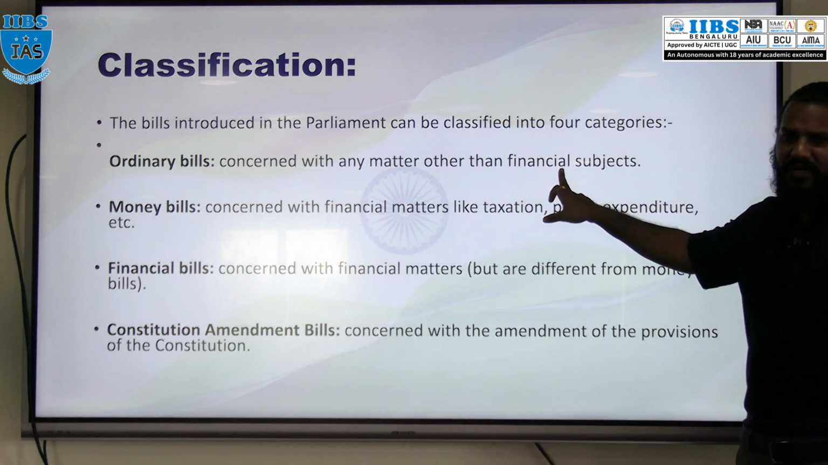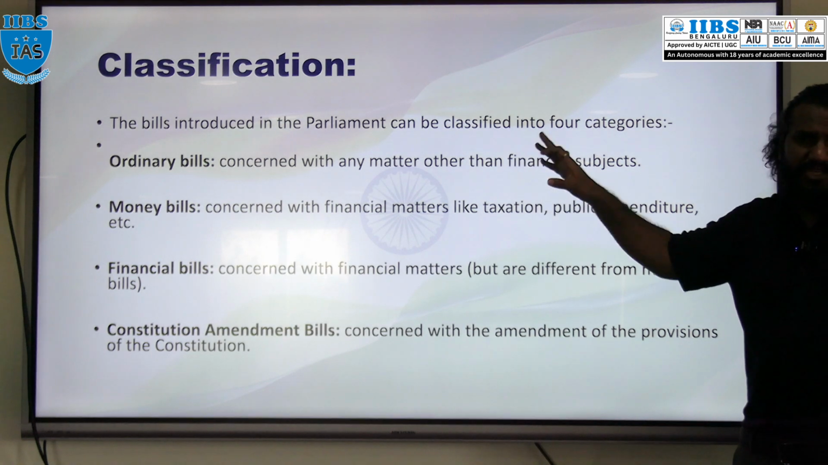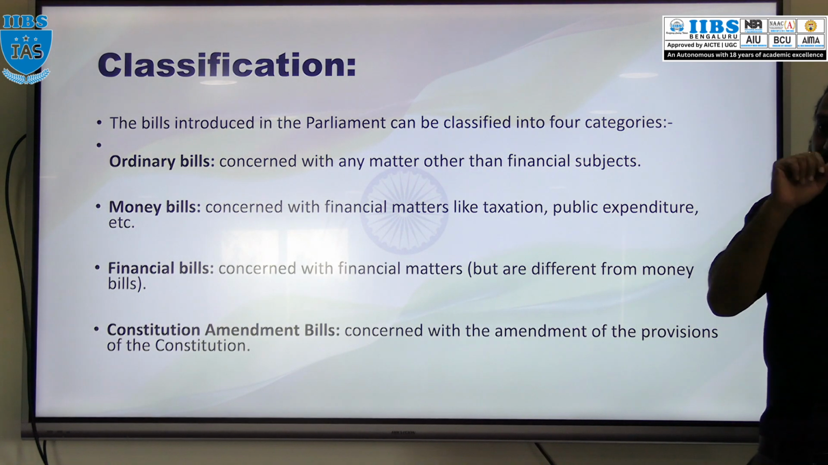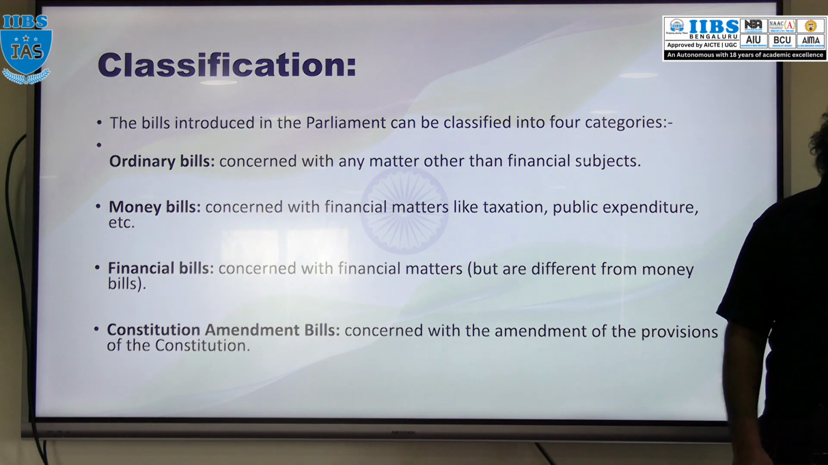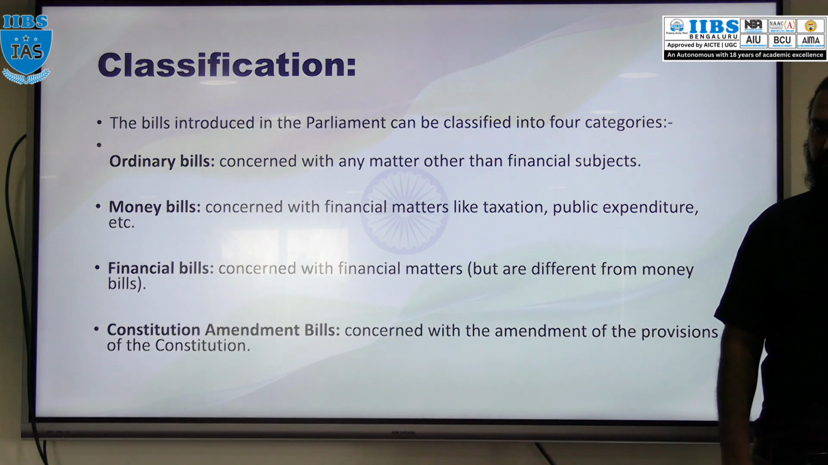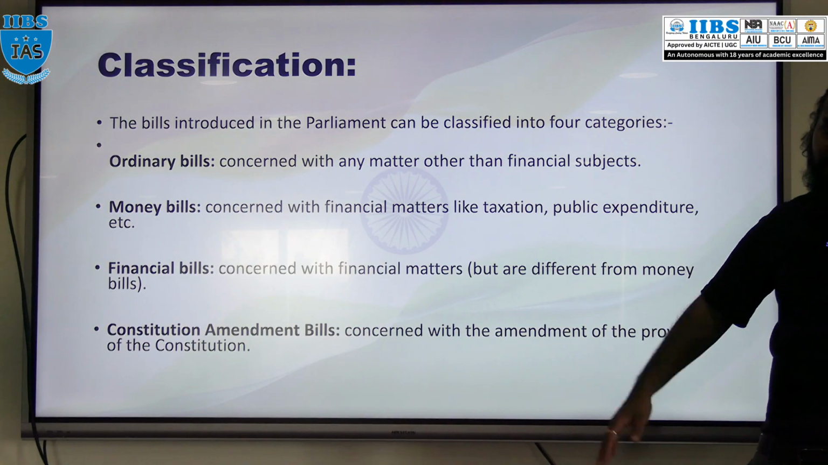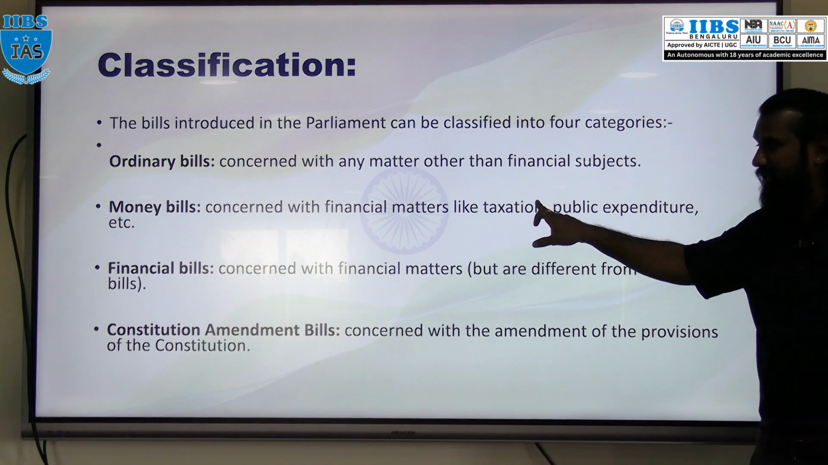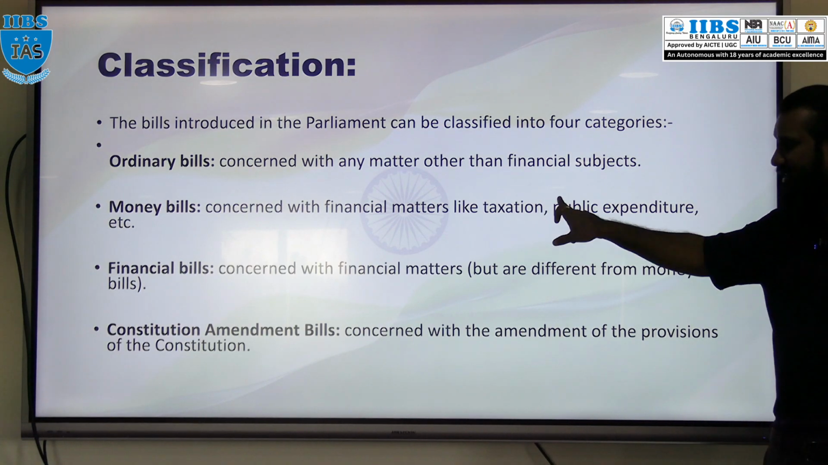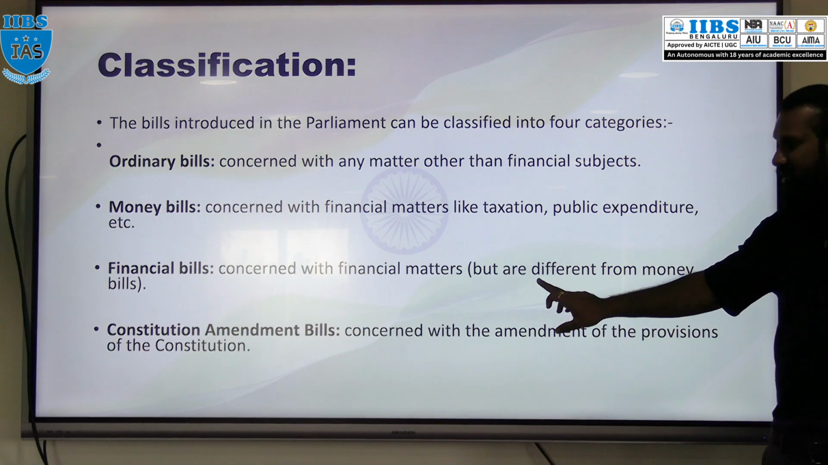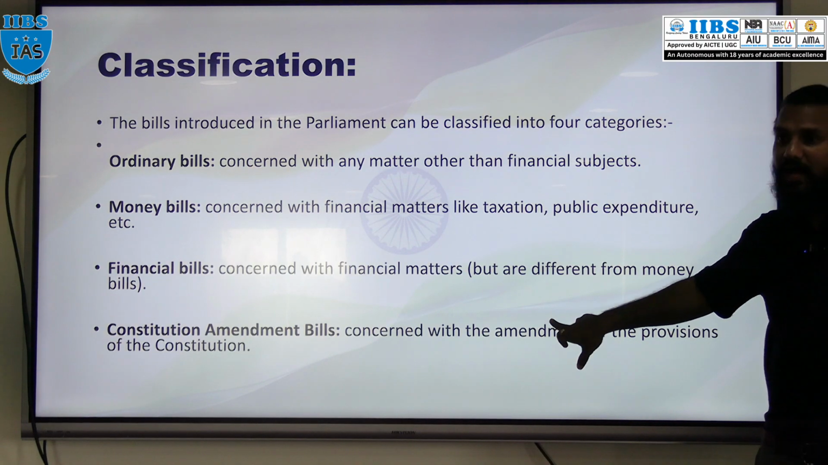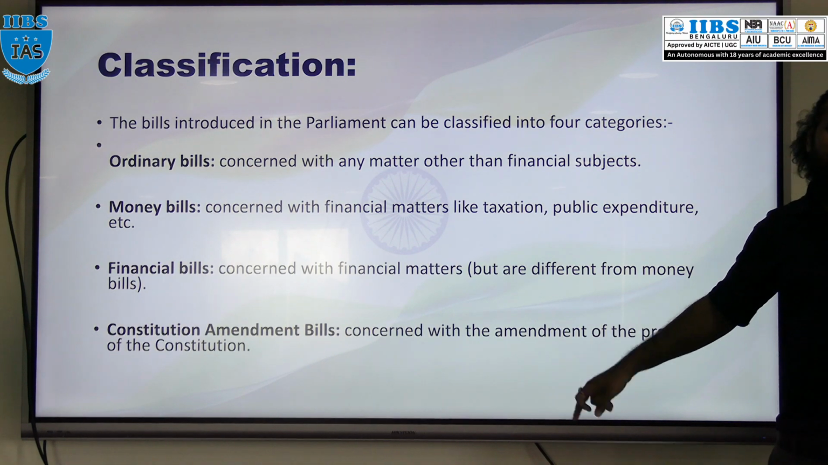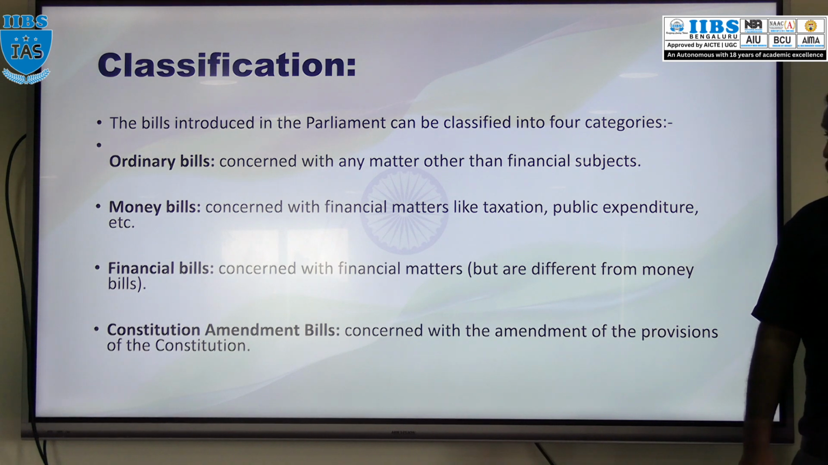Ordinary bill. What is that ordinary bill? The bill which deals with ordinary law, which doesn't have any financial subject or constitutional subject in it. So that bill is an ordinary bill. Then we have a money bill and finance bill, which are related to financial subjects. Then we have a constitutional bill which is related to the provisions of the Constitution. That means any bill which is changing the Constitution. So that bill is a constitutional amendment bill.